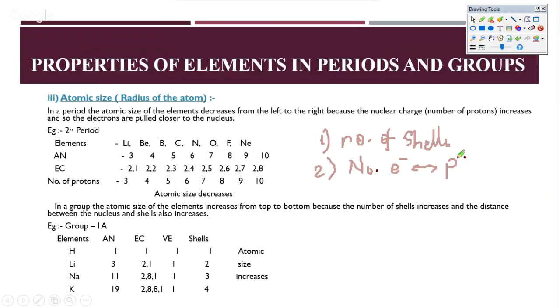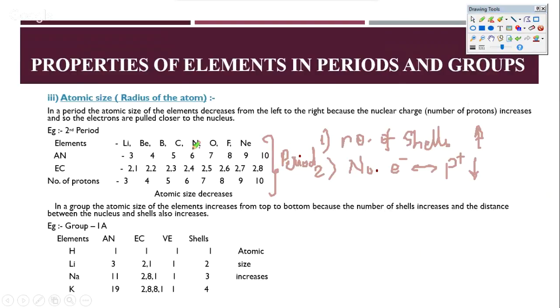Okay, and as this number increases, the attraction increases and therefore the atomic size decreases. This is a very, very important thing. So the number of shells increases the atomic size, and the number of electrons and protons decreases the atomic size. Okay, now let's look from lithium till neon. Of course, the number of shells is going to remain the same because we are looking at a period right now.